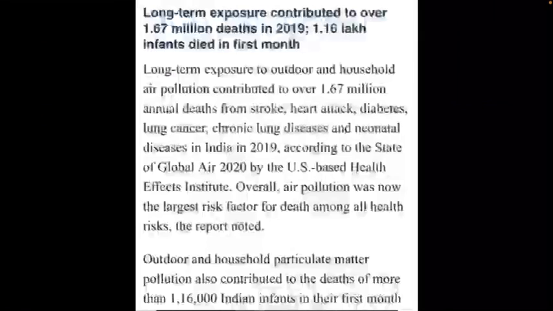Outdoor and household particulate matter pollution also contributed to the deaths of more than 116,000 Indian infants in their first month, the study reported.